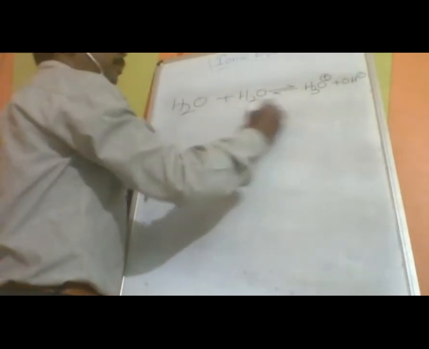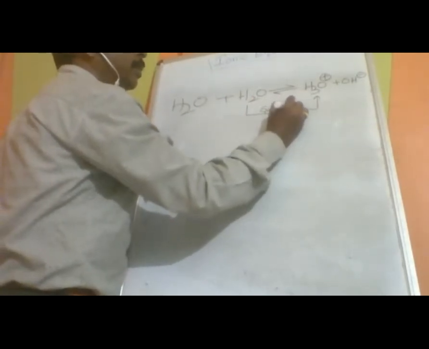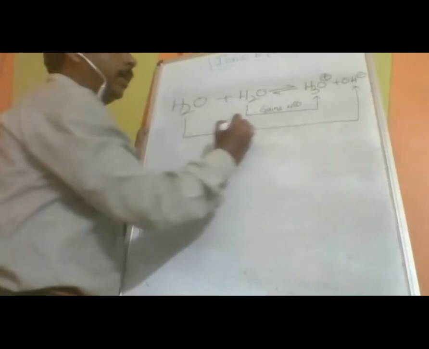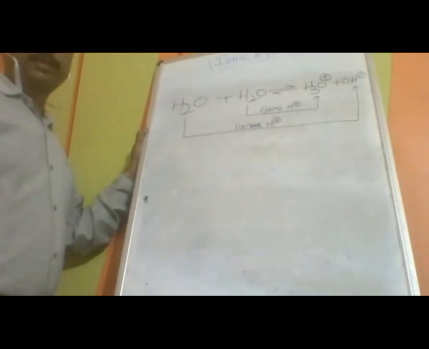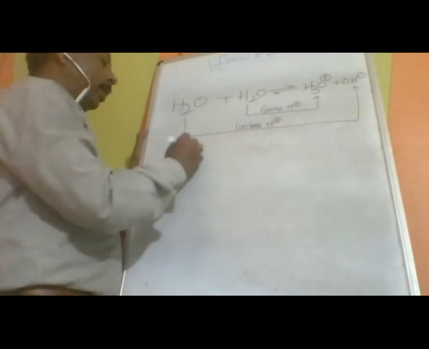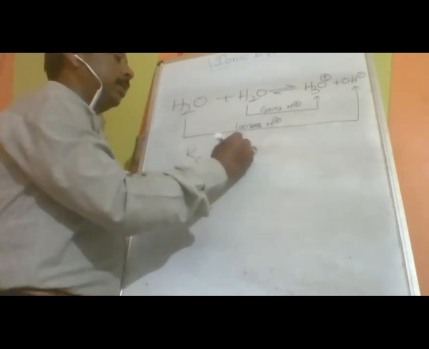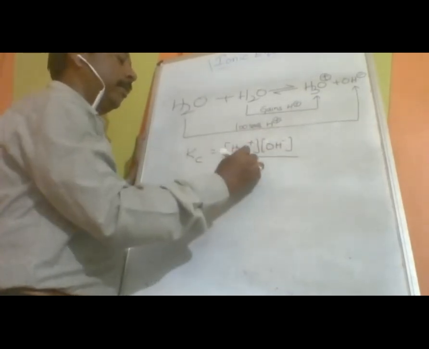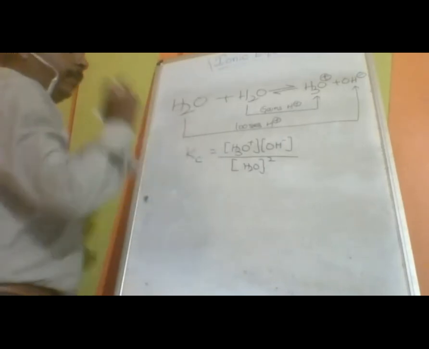H2O losing H plus to another H2O: this particular H2O is converted into OH minus, and this H2O is converted into H3O plus. From here to here it gains H plus, and here H2O to OH minus, it loses H plus. That is the difference. Now I can write the equilibrium constant Kc is equal to concentration of H3O plus into concentration of OH minus divided by concentration of H2O squared.